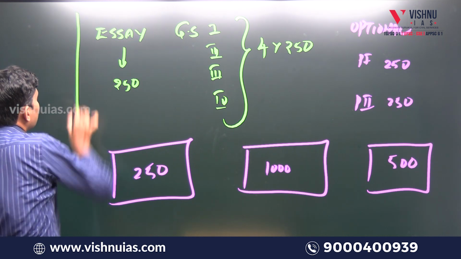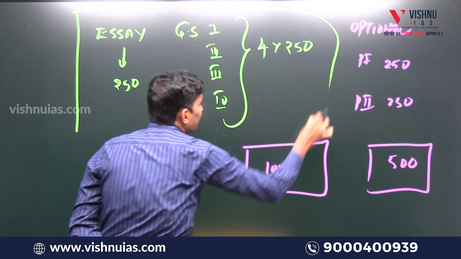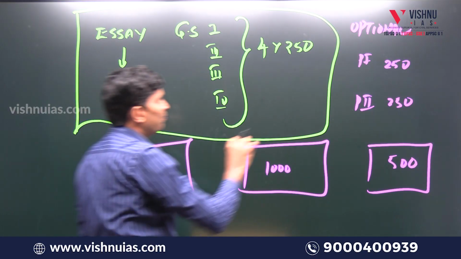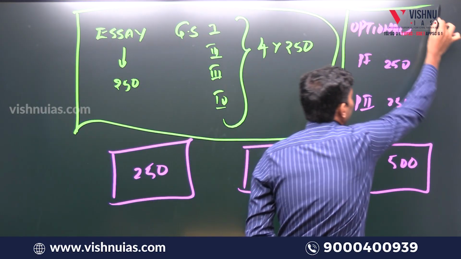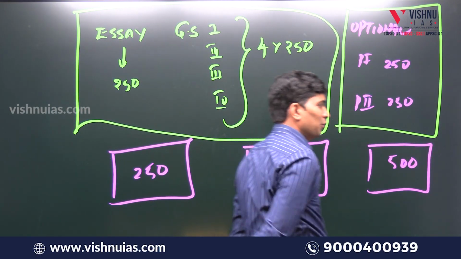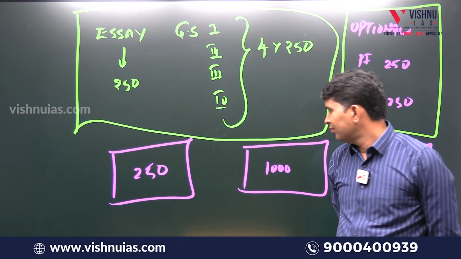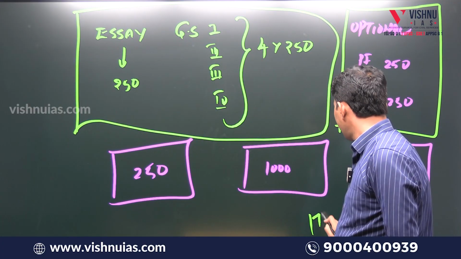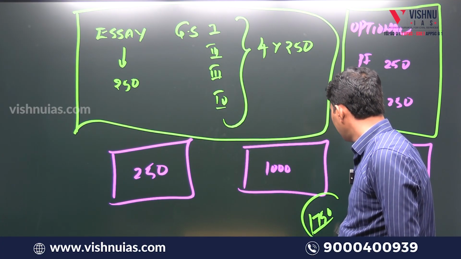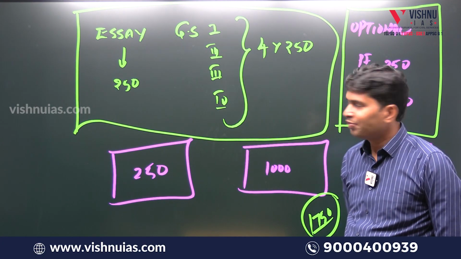Now this part is common for everyone, but this part is again the choice of the individual. So overall you are writing for 1750 marks plus the personality test.